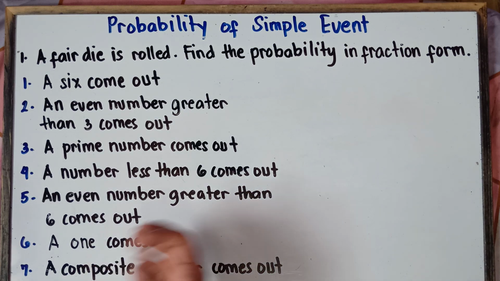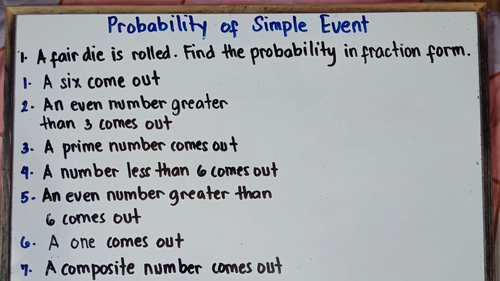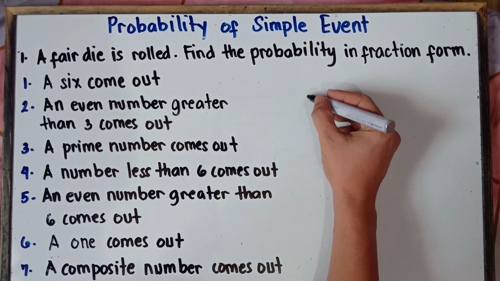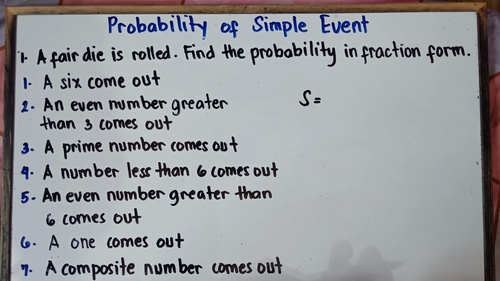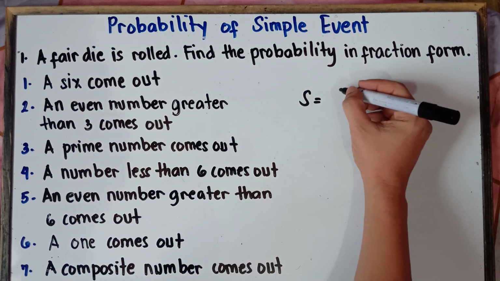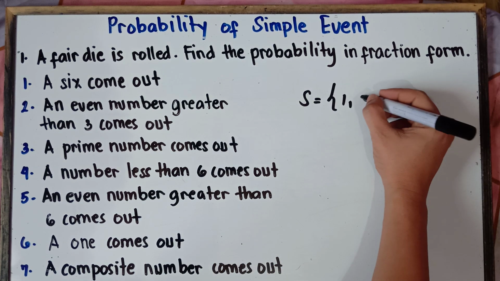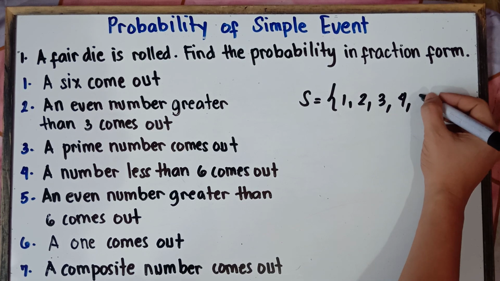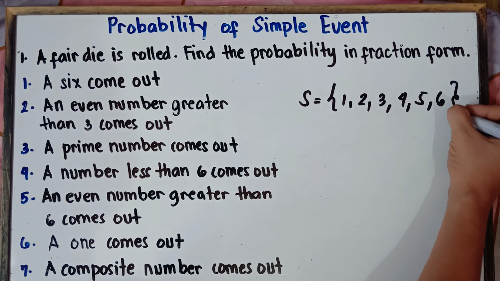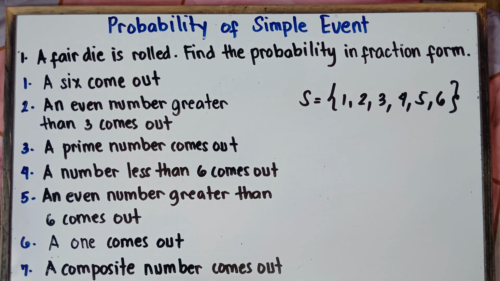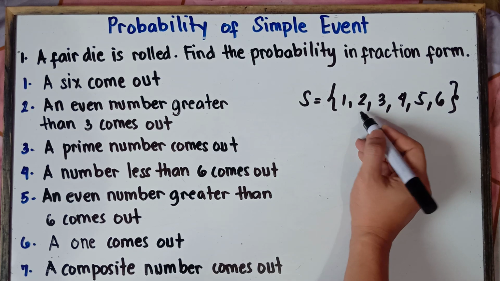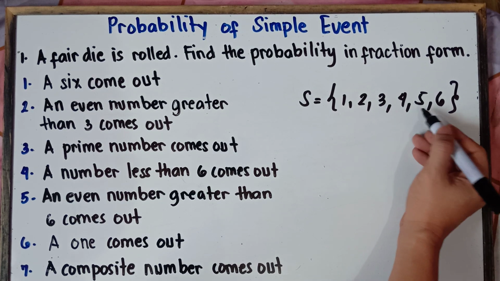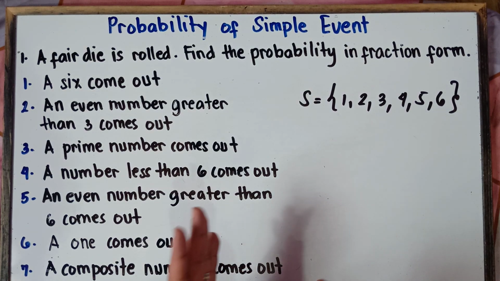Now of course, class, when you roll a die, what are the possible outcomes? It could be 1, it could be 2, it could be 3, it could be 4, it could be 5, or it could be 6, right? How many possible outcomes, class? That's correct, there would be 6 possible outcomes. Now you want to get a 6.